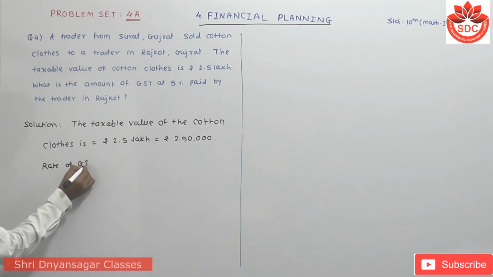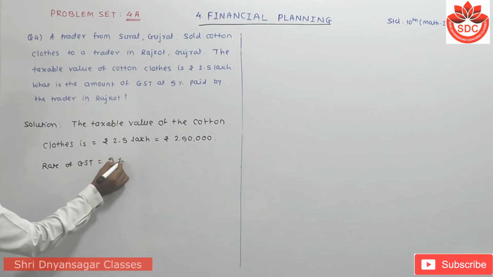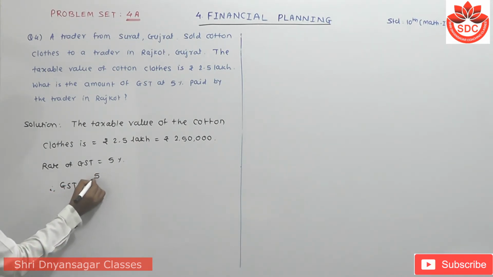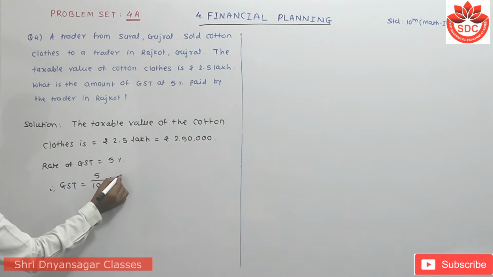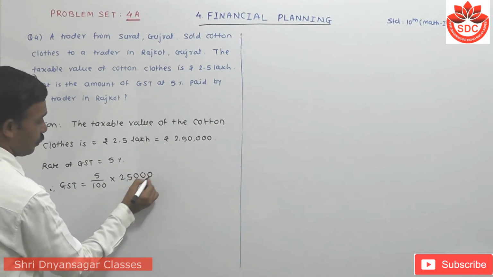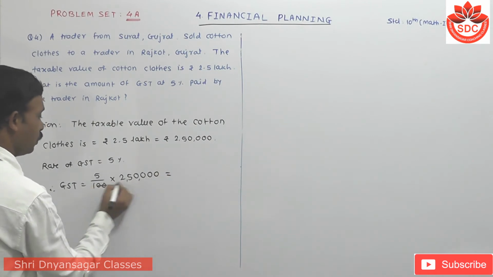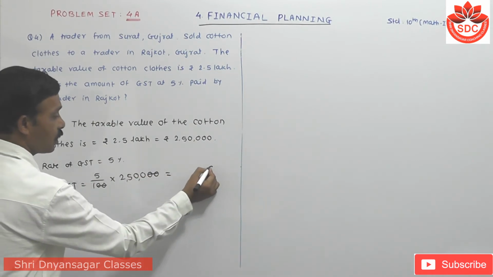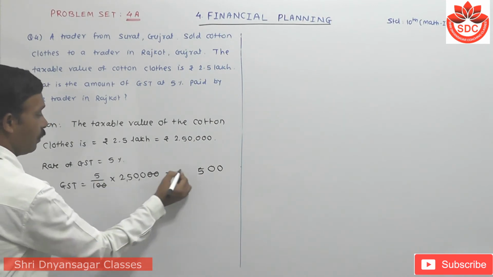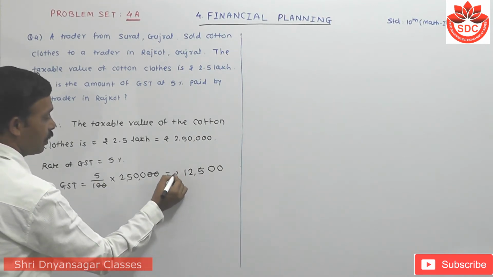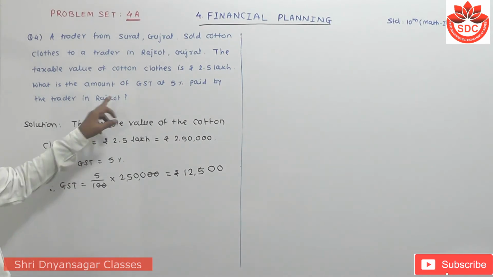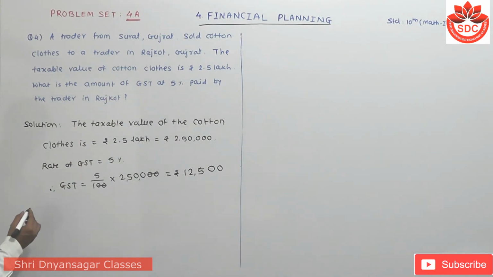Rate of GST is equal to 5%. Therefore, GST is equal to 5% of how much? 2,50,000. These two zeros get cancelled. This 2 0 as it is, 5 5s are 25 carry 2, 5 2s are 10 plus 2 is 12. That means this is rupees 12,500. This is the GST paid by the trader in Rajkot.